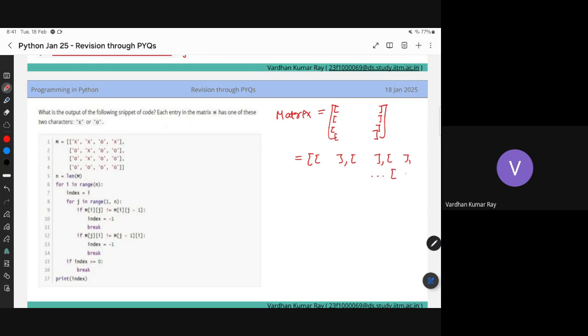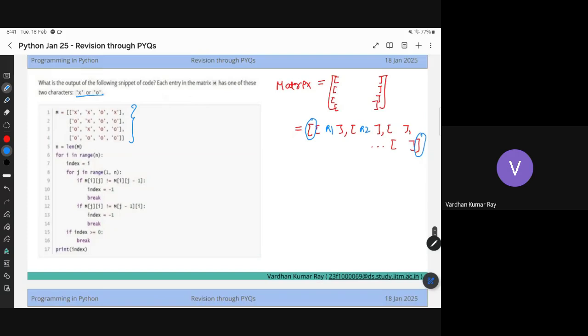You just write this is your row 1, this is your row 2, and each of the rows is inside a list and they are separated by commas, and you have a bigger square bracket around them. That's how we represent a matrix in Python, right? So you are given this list of x and o.